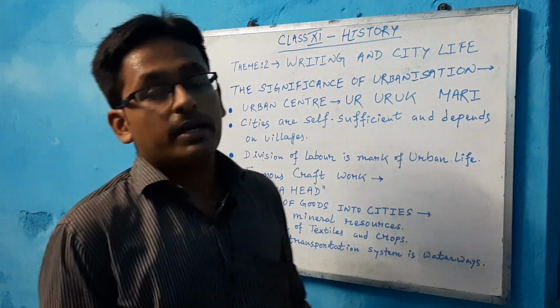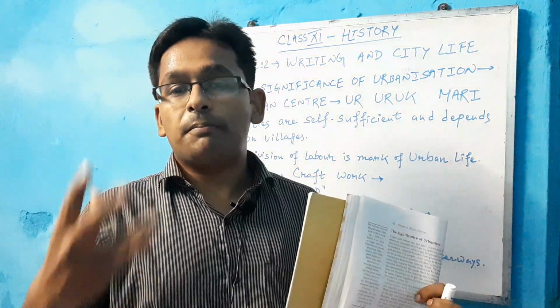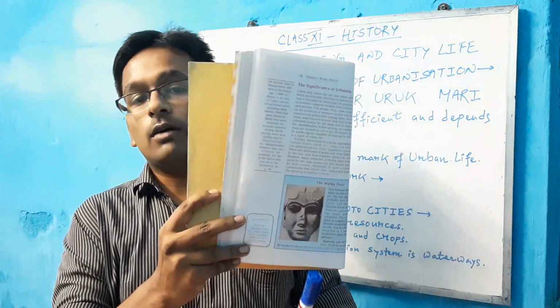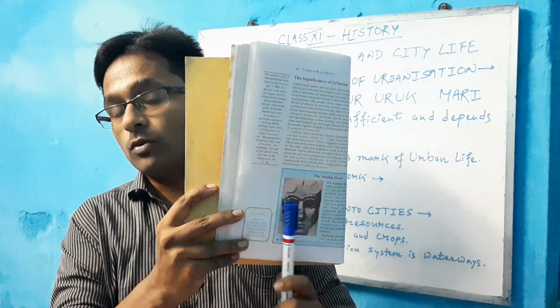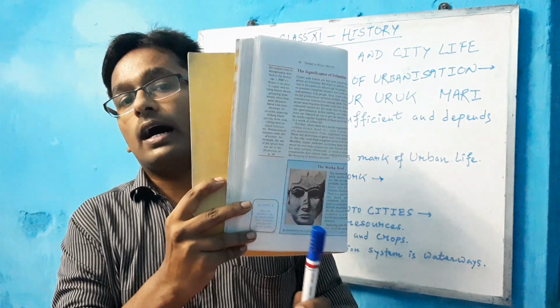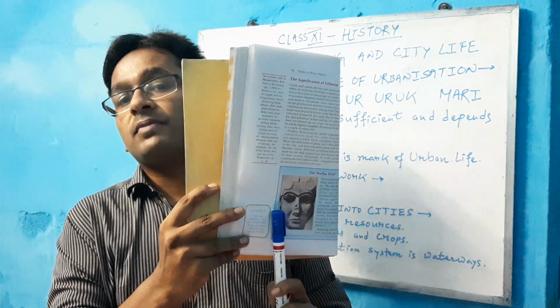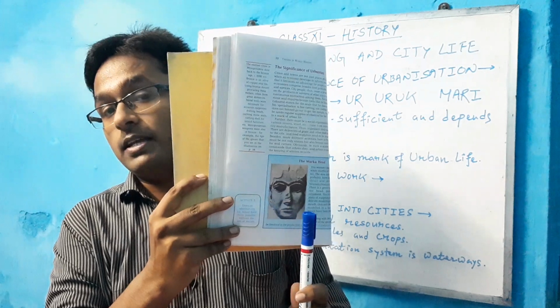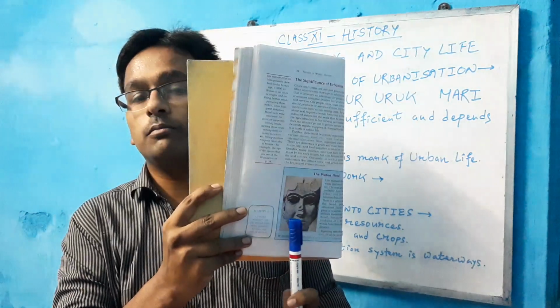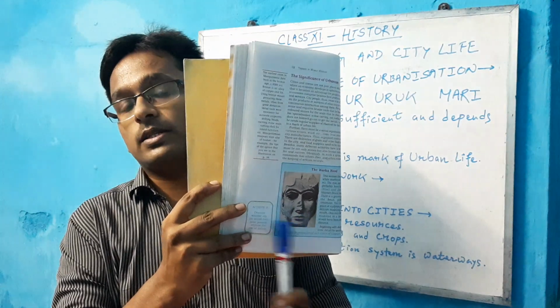Last day in my class I discussed the passage based question, right? So in the NCERT you can find the famous craftwork of the Mesopotamian civilization, generally known as the Warka head. Remember, this passage is very important for the source based question. So please mark it in your book for the source based question answers.